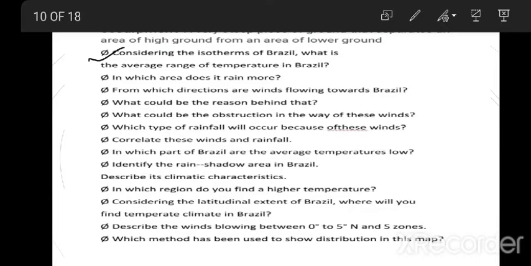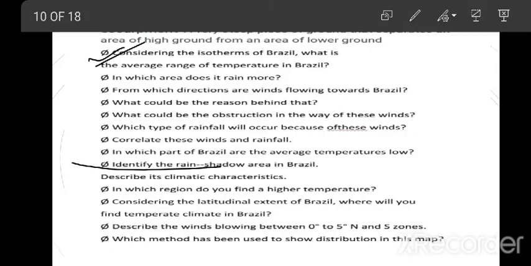Now the third question: from which direction are the winds flowing towards Brazil? That is northeast and southeast.